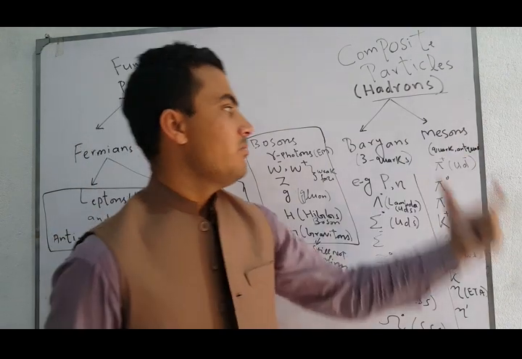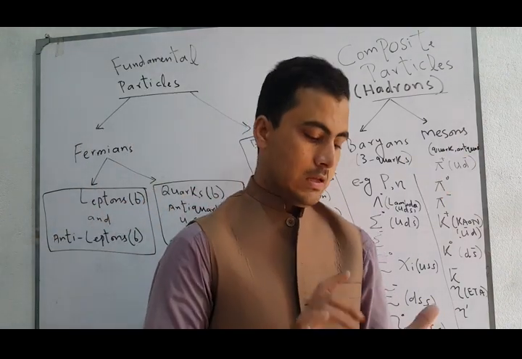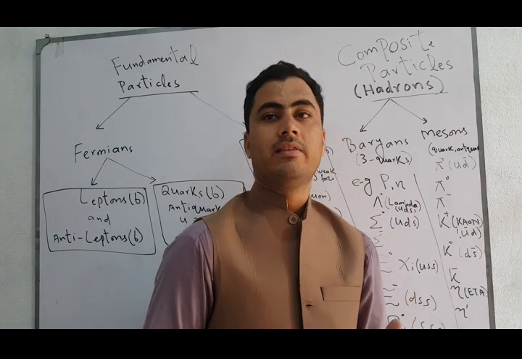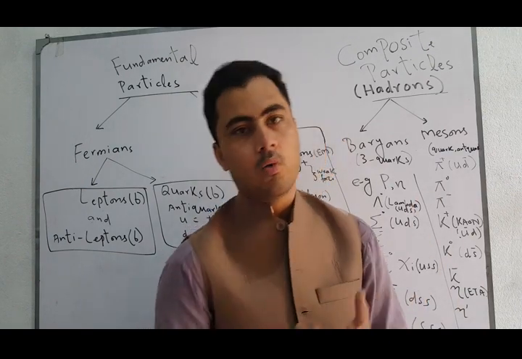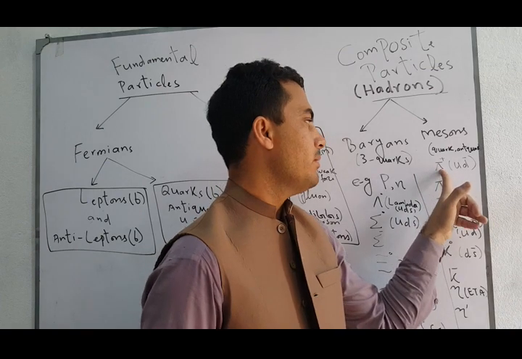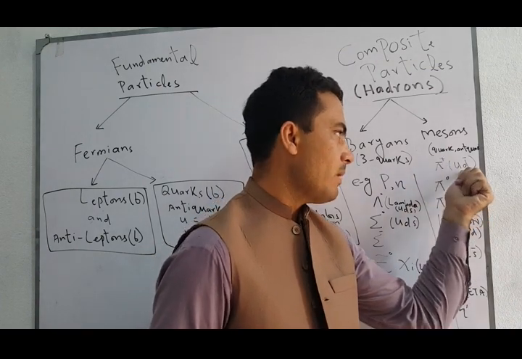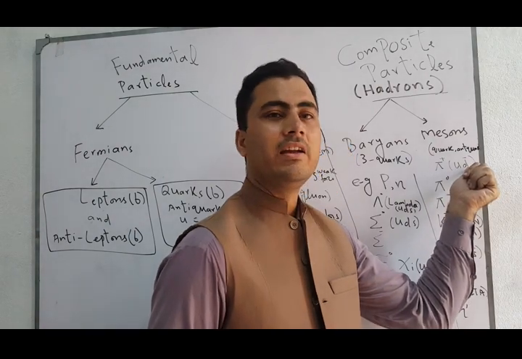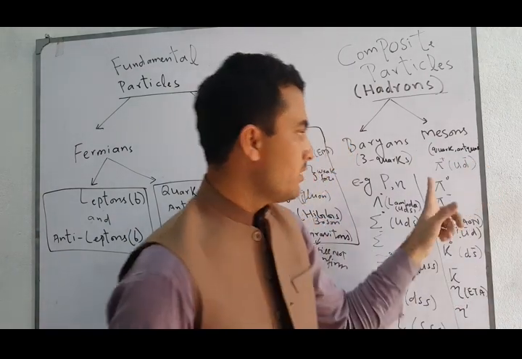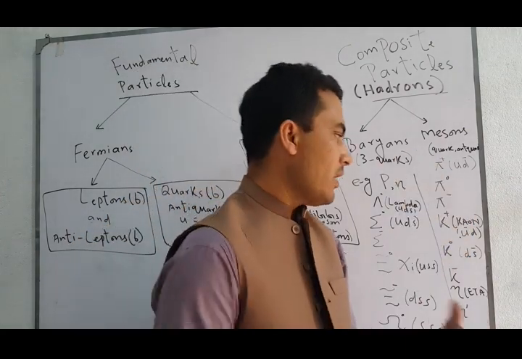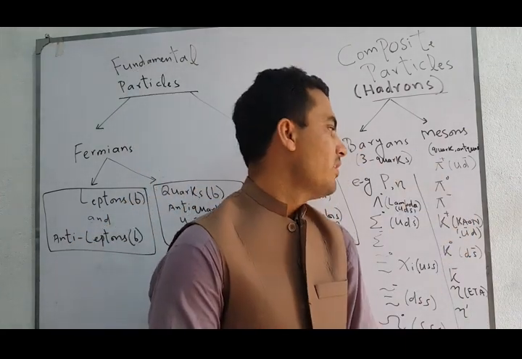Now, what are basically mesons? Mesons are that class of particles which are made up of 2 quarks, and those 2 quarks are a quark anti-quark combination. For example, the pi plus meson, the pi plus pion, is made up of an up quark and 1 anti-down quark. Similarly, the neutral pion and the negative pion, you can also calculate their charge as well.